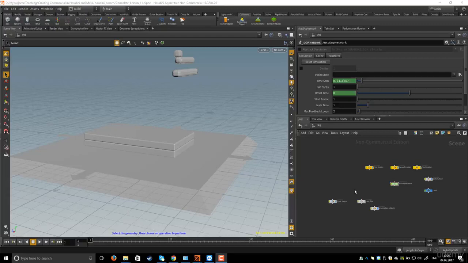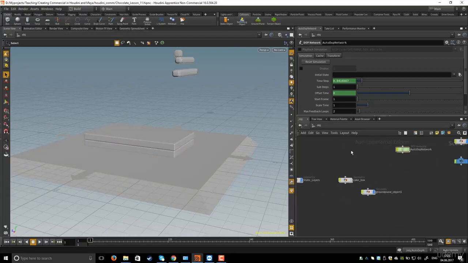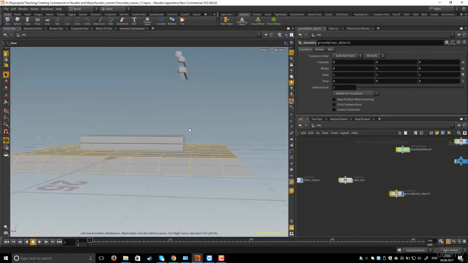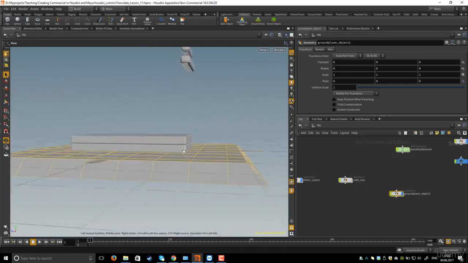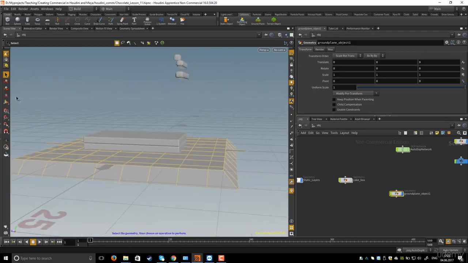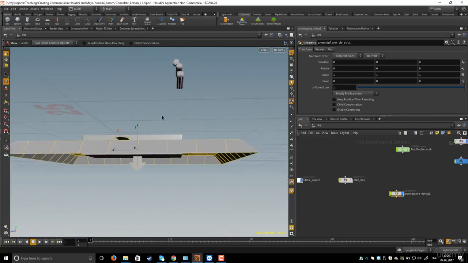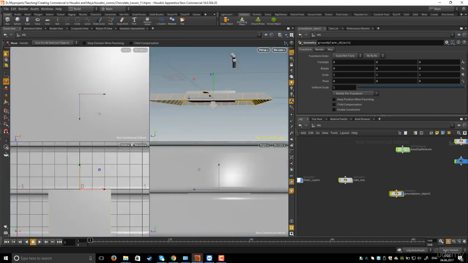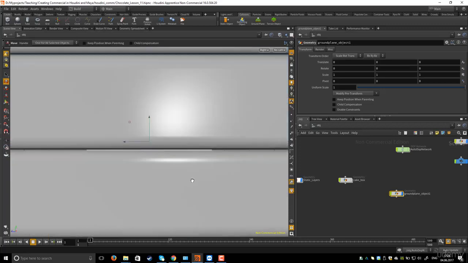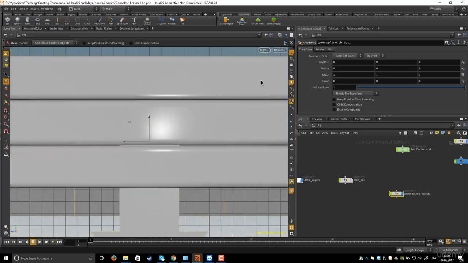Okay guys, in this lesson we will cache the simulation on the disk. Before I start caching the simulation, I will select the ground plane, and as you see here, the third layer is under the ground. So I will select the ground plane and the move object, and go to front view by holding space and B on the keyboard to show the 4 views in Houdini. I will place the mouse in the right view and again hold space and B to go inside the right view.